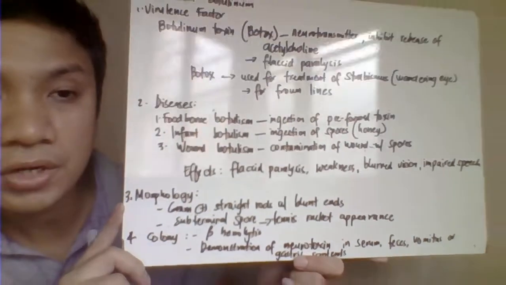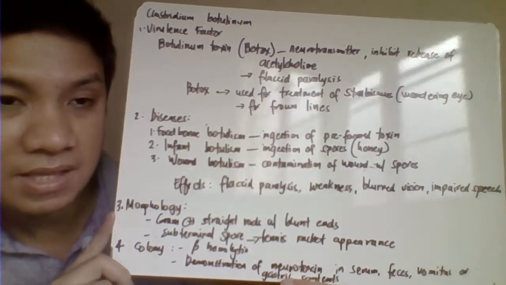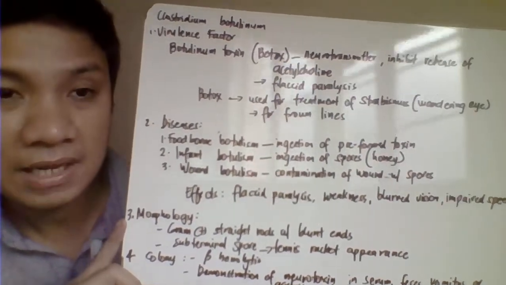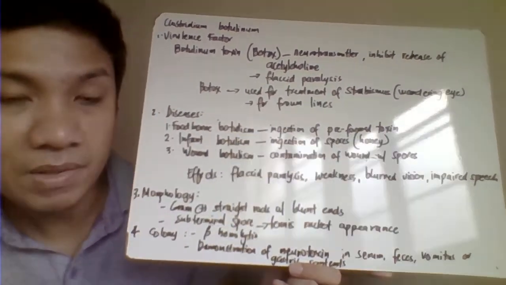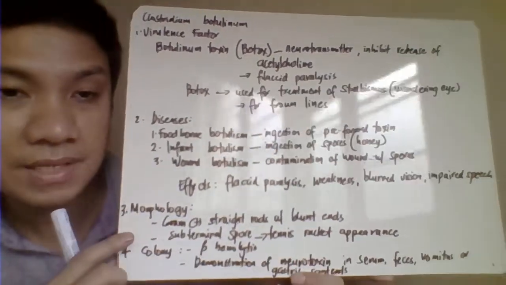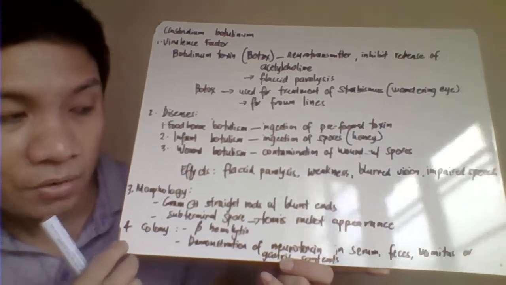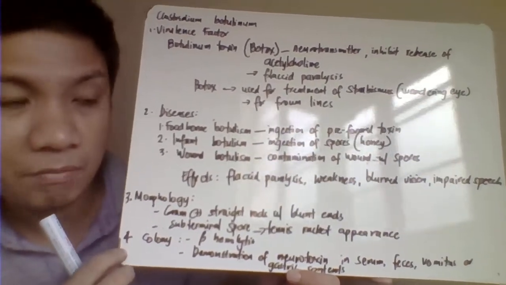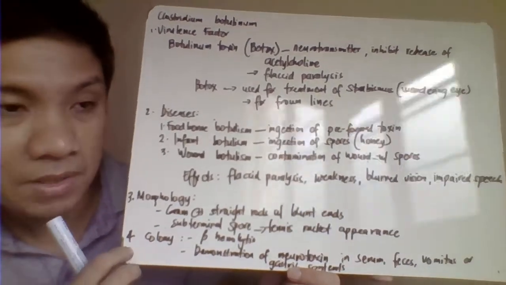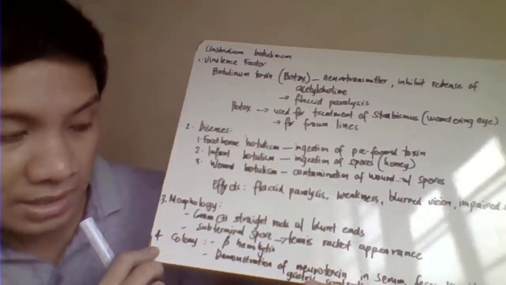And then the neurotoxin could be identified not only in the fecal sample because this one is food poisoning. Aside from that, you could also recover the neurotoxin in the feces of the patient, and aside from the feces, you could also recover it from your serum, vomitus, and even your gastric contents.